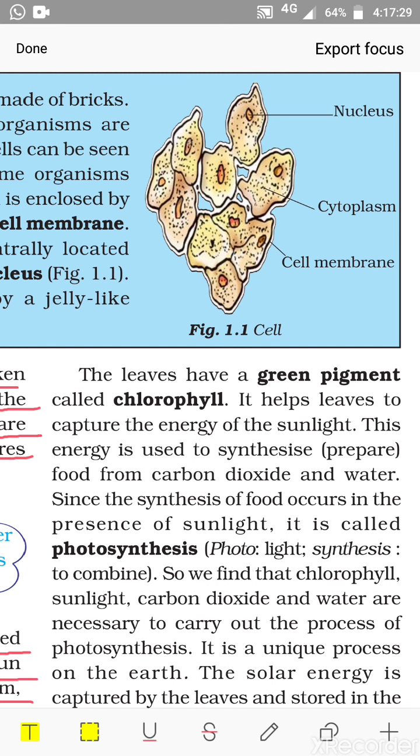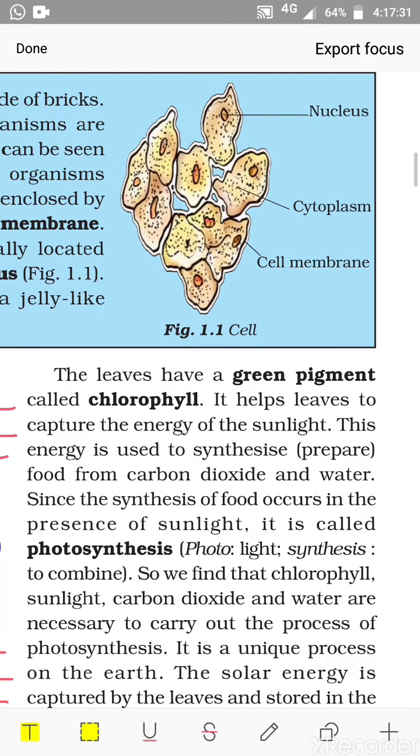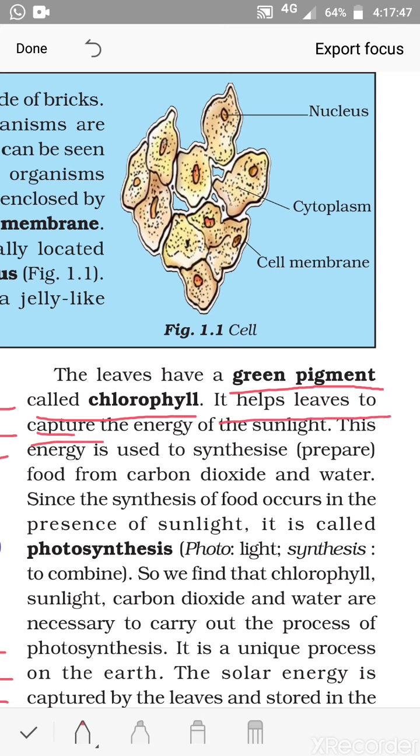Not only with these two raw materials can they make the food. They have a green pigment. What is the green pigment? The name of the green pigment is chlorophyll. And what is the function of chlorophyll? It helps leaves to capture the energy of the sunlight. This energy is used to synthesize, to prepare food from carbon dioxide and water.